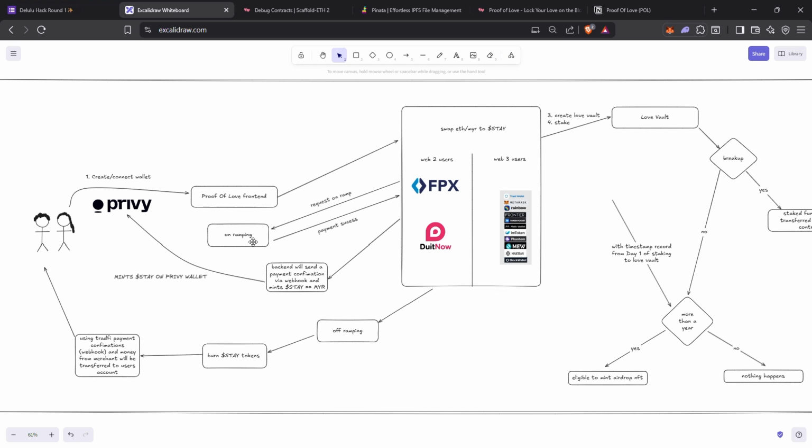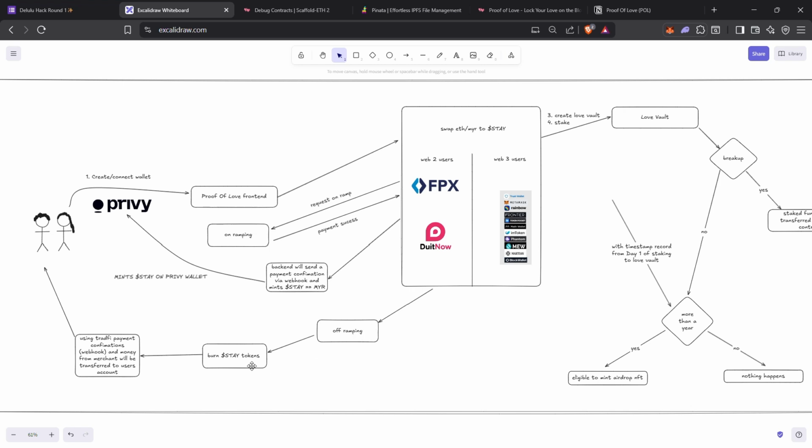If they're on-ramping, meaning they want to get MYR to swap for STAY, they will request the on-ramp and choose the amount they want. Then they pay via the payment gateway, and from our merchant account we use a webhook to check whether the payment succeeded and what the amount was. Then we send the exact amount of STAY token, minted on their Privy wallet. That is one.